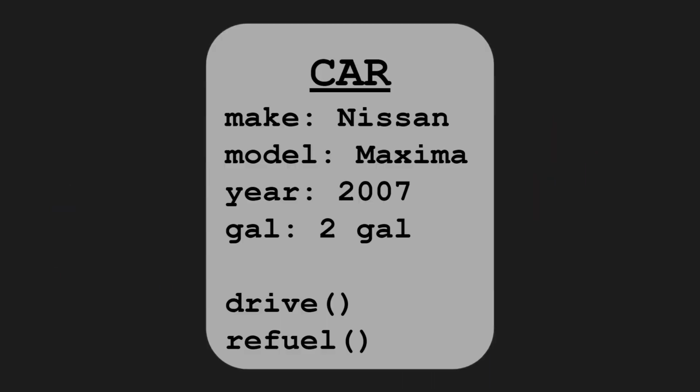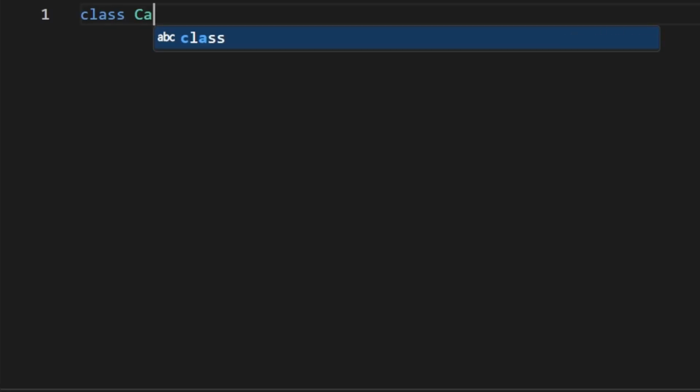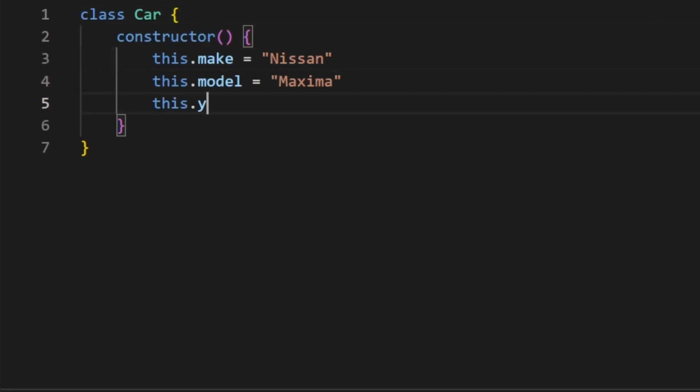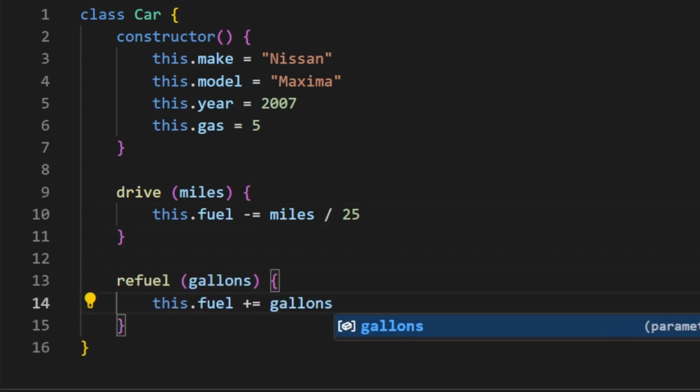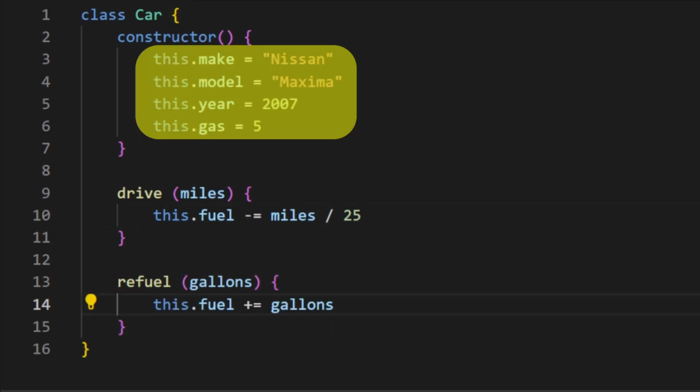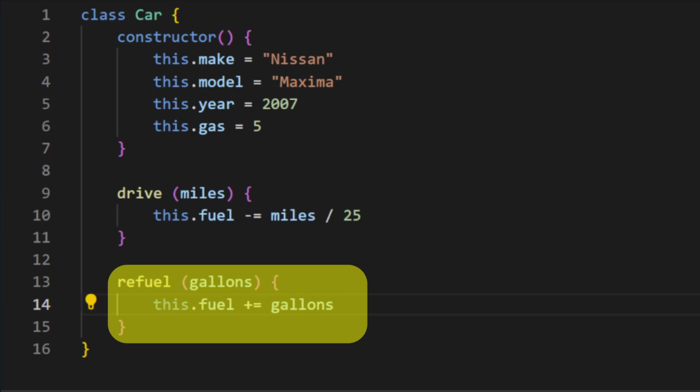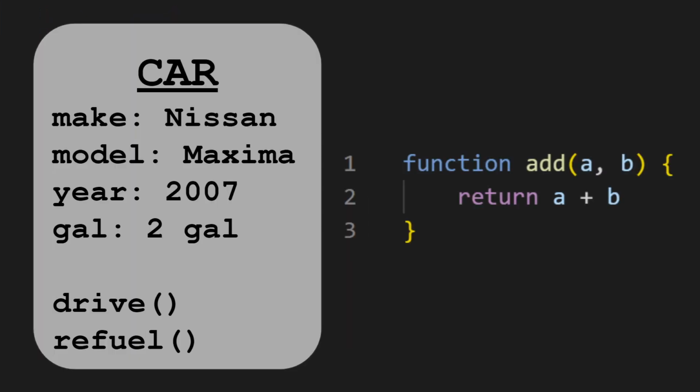And this is an object. This is a representation of a car, so it stores values like its make, model, year, and fuel level. It also has a few of what are called methods, or things you can do to a car. So for example, drive might lower the gas and refuel might raise it. But that's just a representation. This is what it actually looks like in code. And hopefully, even if you haven't programmed before, you can see where the values are and the methods and their behaviors.